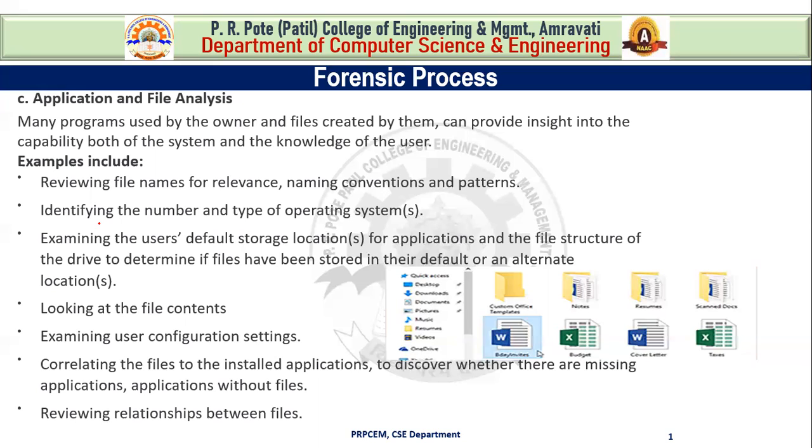For example, correlating internet history to cache files and email files to email attachments. We have to review the relationship between these files, that means your internet history, your cookies, your cache files, and your email files and email attachments also. So these are the examples which come under application and file analysis.